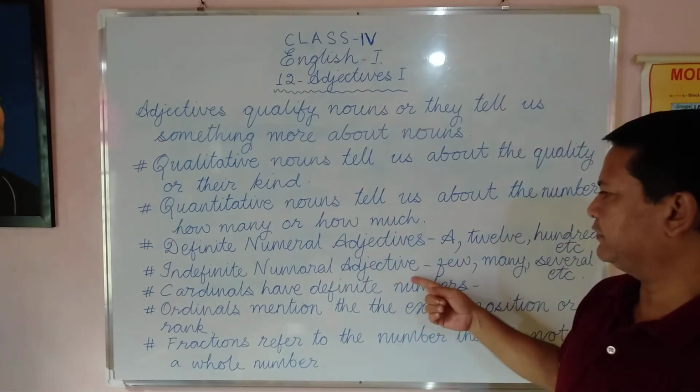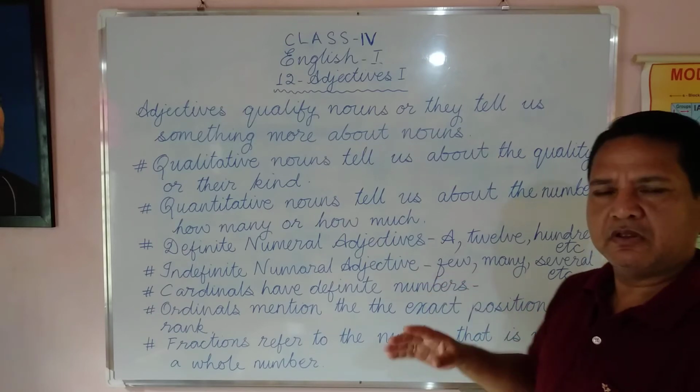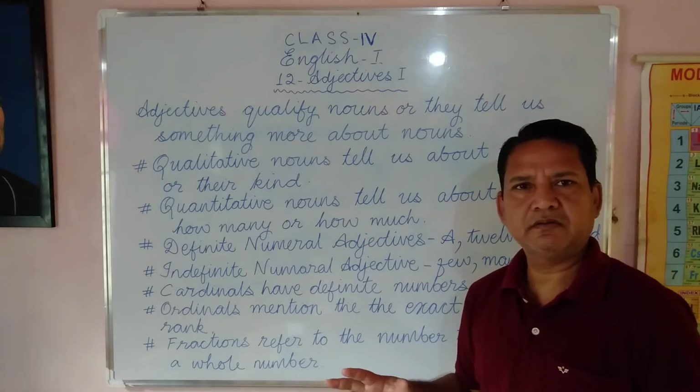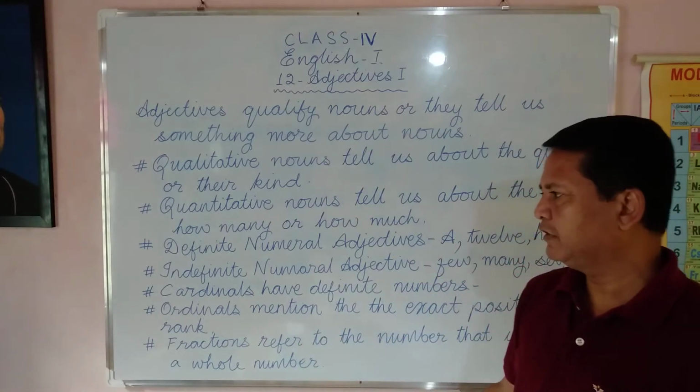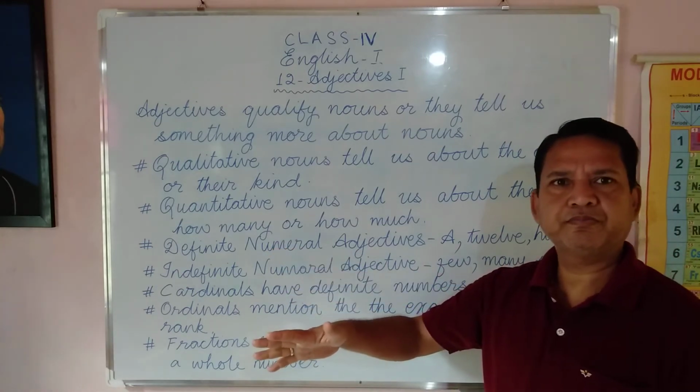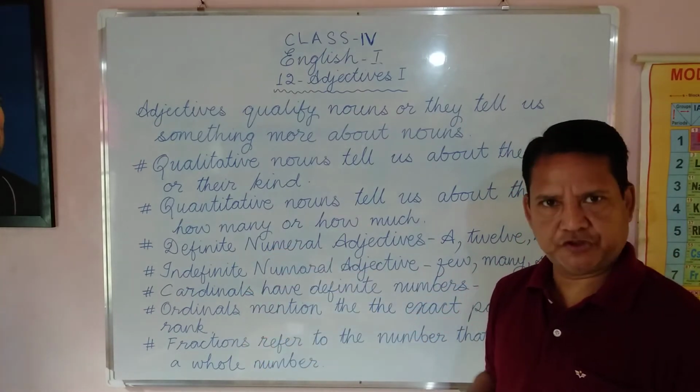But in an indefinite numeral adjective, we don't know the exact number. That's why it is indefinite. Definite means sure. Indefinite means unsure.